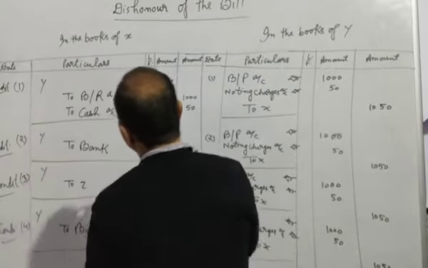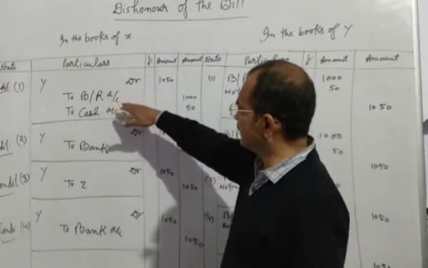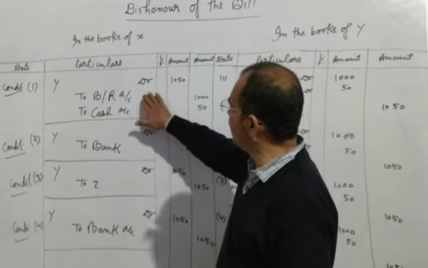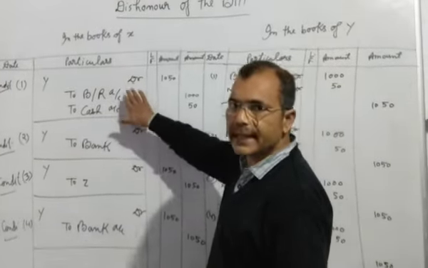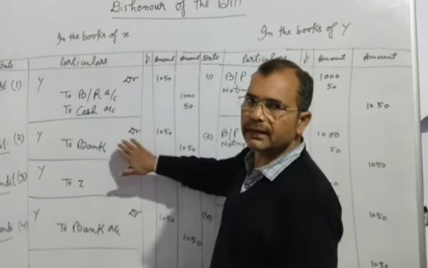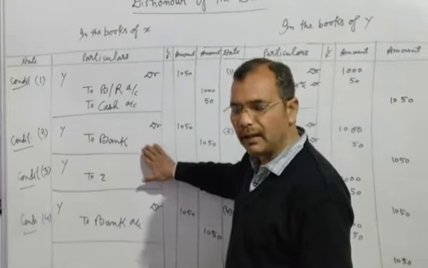But you are seeing here the entry is different. This is the first condition when the bill is kept with the drawer, and this is the second condition when the bill was discounted from the bank.